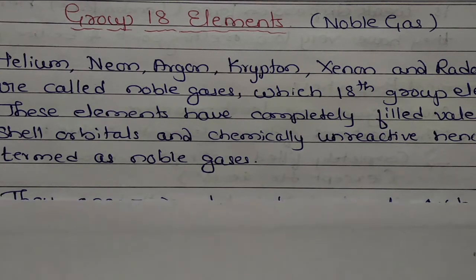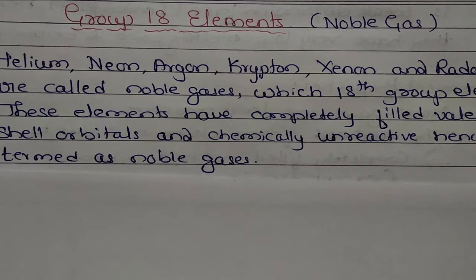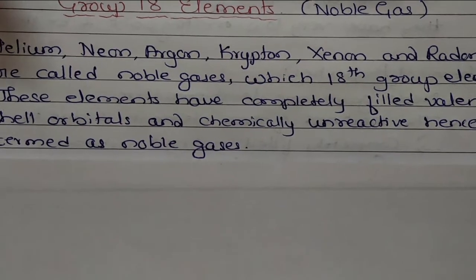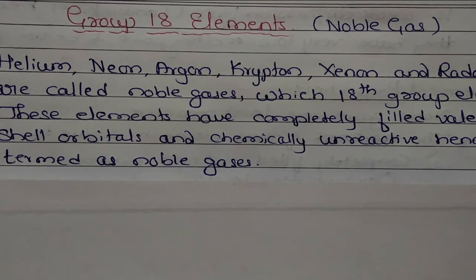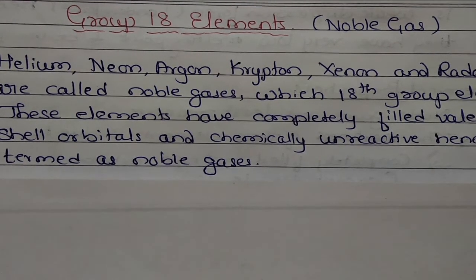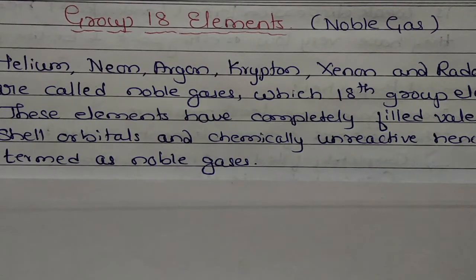Now, how do they occur? They occur in the atmosphere only, but in very small quantity. That is nearly 1%, not exactly 1%. It is almost 1% by volume. In this, argon is a major constituent, whereas radon is a radioactive element.